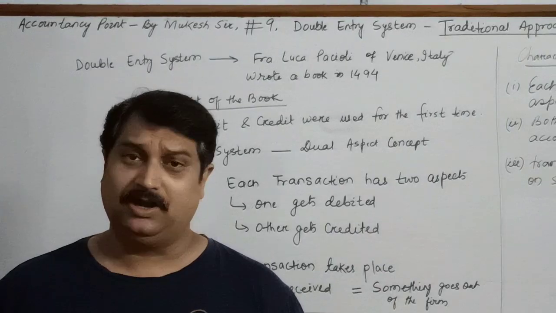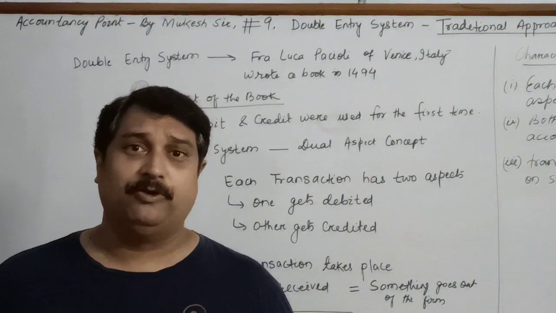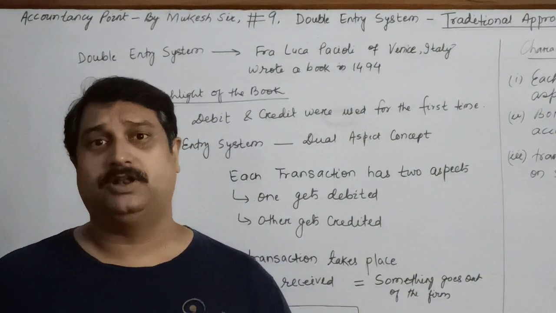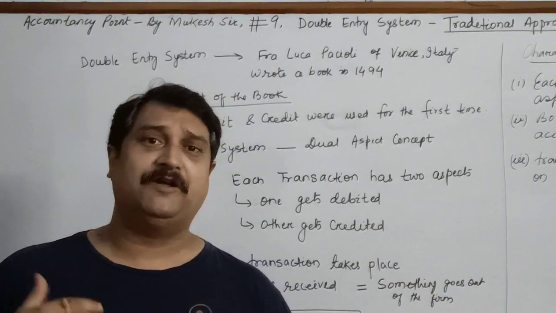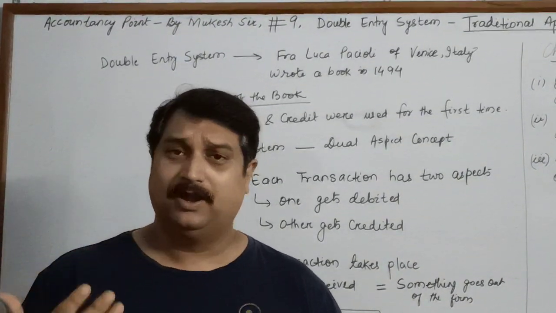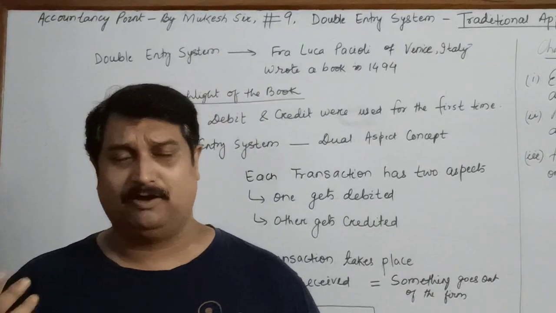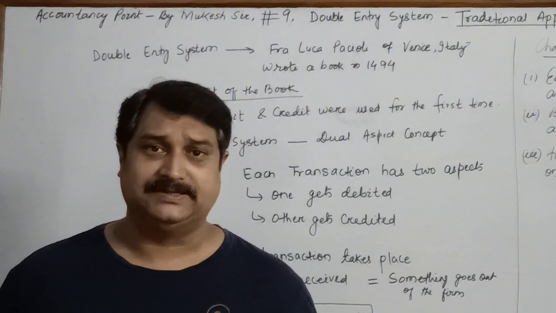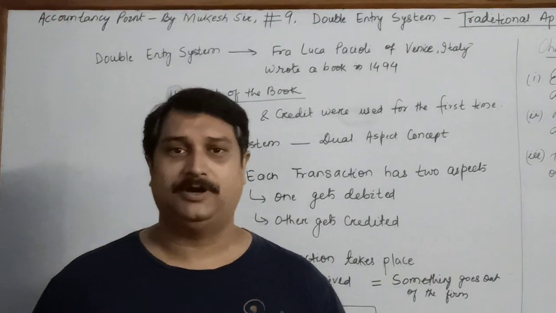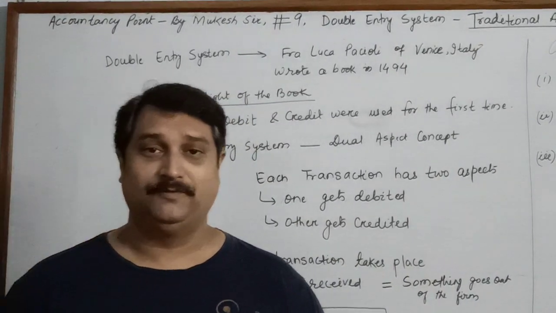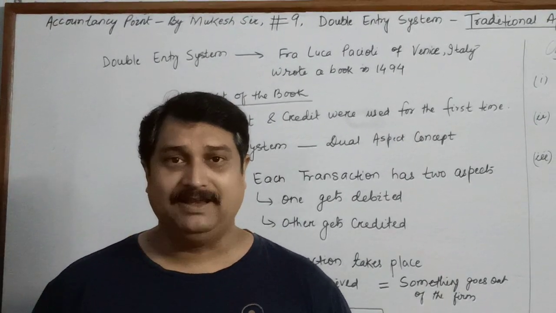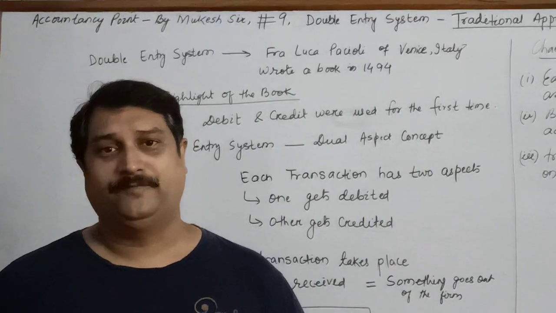And journal entry is the backbone of accountancy. If you are good at passing journal entries, that means you will never face any problem, whether in standard 11 or in 12 or whether you are doing CS or CA or MBA, whatever it is. So this chapter plays a very important role from a student's point of view, especially a student of commerce. So let's begin with the video of double entry system.